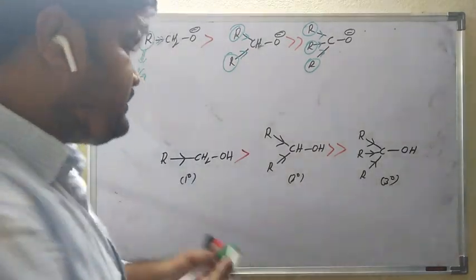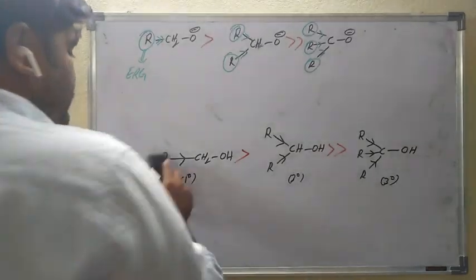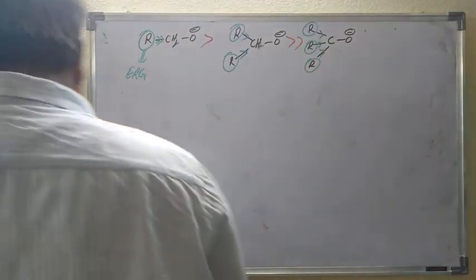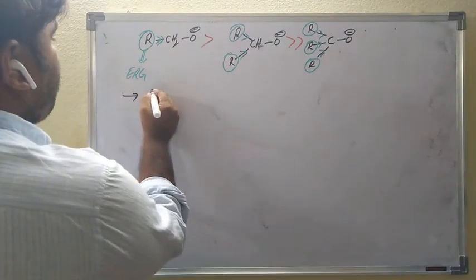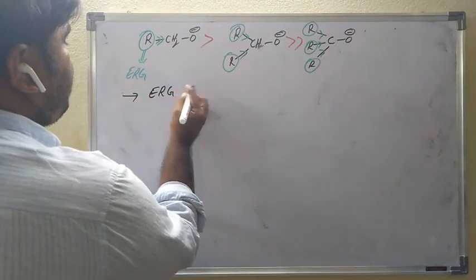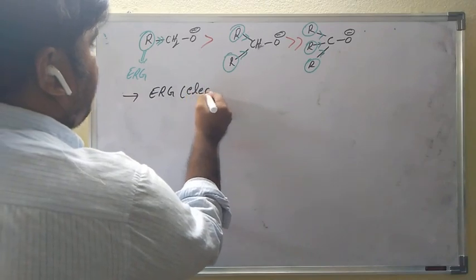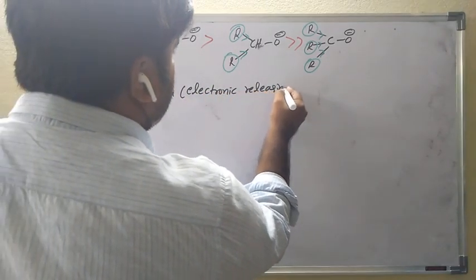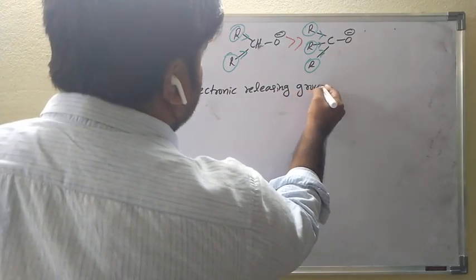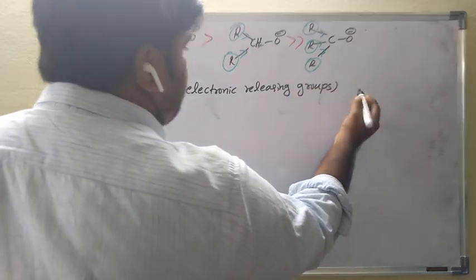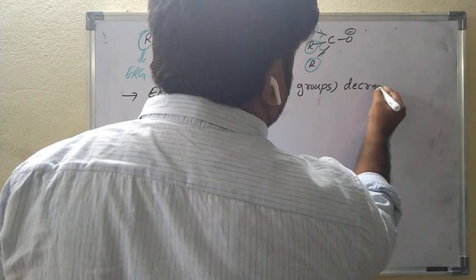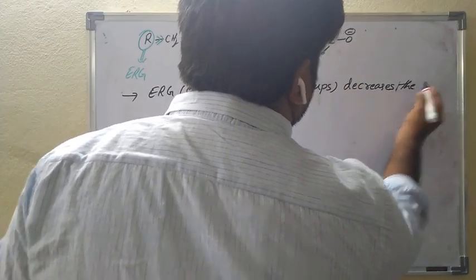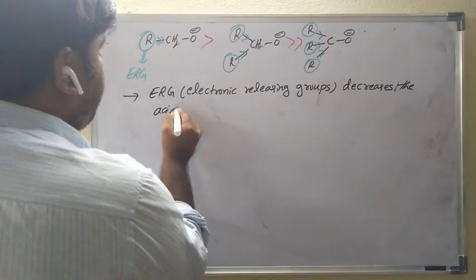So simply remember this point: electron releasing groups, ERG, decrease the acidity of alcohols.